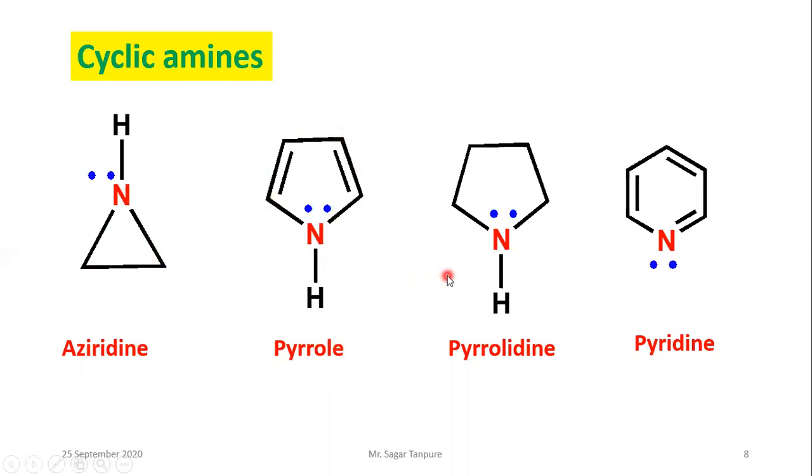And the next structure, an aliphatic cyclic ring containing a nitrogen group, is called pyrrolidine. What is the difference?